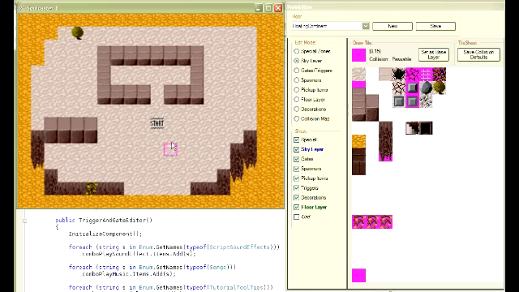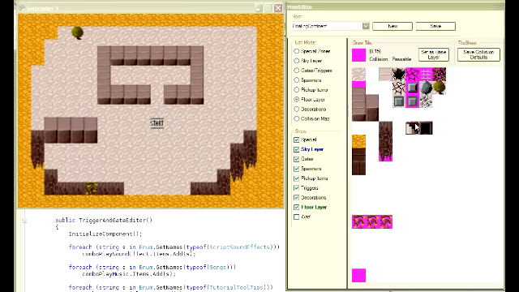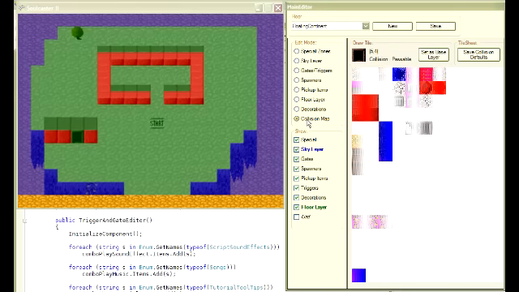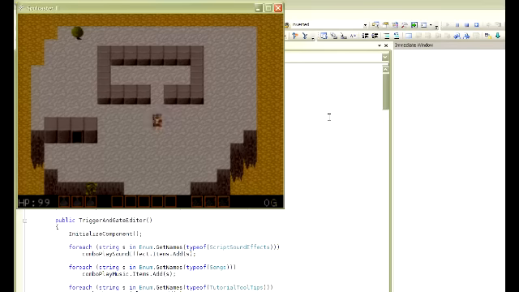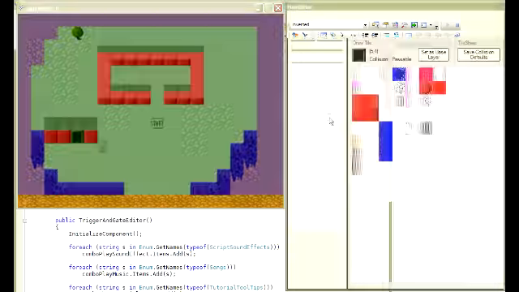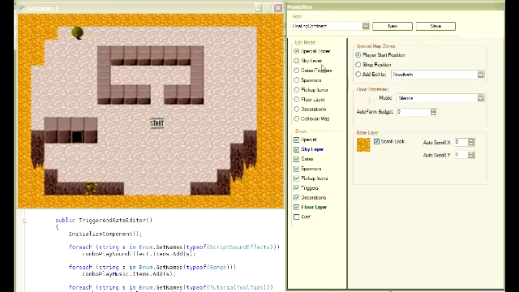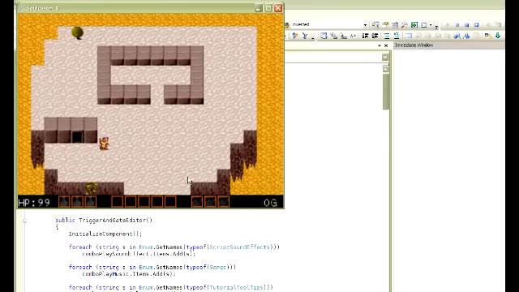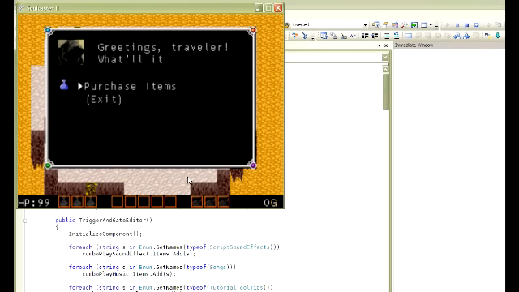Actually, I accidentally put that in the sky layer. So let's go to the floor layer and add the door there. Collision map, yeah. Here we've got our door. You can make it a shop. There we go. There's our shop.